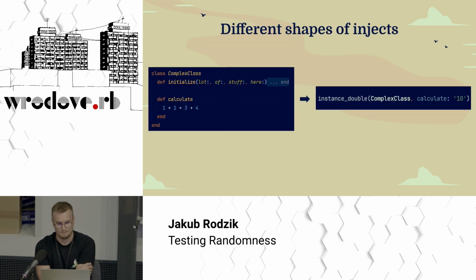And there's one thing here I want to point out, because I can see a lot of instance doubles used, and it's nice because it actually guards us from using a method that doesn't exist, right? What it doesn't help us with is returning a value that's actually not possible to be returned. Here, the calculate method returns an integer, and in our instance double, we return a string. If we do something like that, our tests will test something different than our code. So, something to keep in mind.